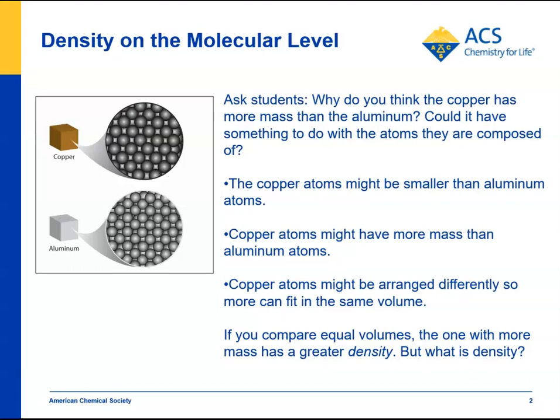Maybe the copper atoms are smaller, so you can fit more in. Maybe each copper atom is more massive, so even if you got the same number of copper atoms and aluminum atoms, if the copper atoms are more massive, that would make the copper more dense. Or maybe the arrangement is different. Well, it happens that the arrangement is very similar between copper and aluminum. Copper atoms are larger, so there's not as many of them, but they're much more massive. So copper is more dense. It has more mass per unit volume.